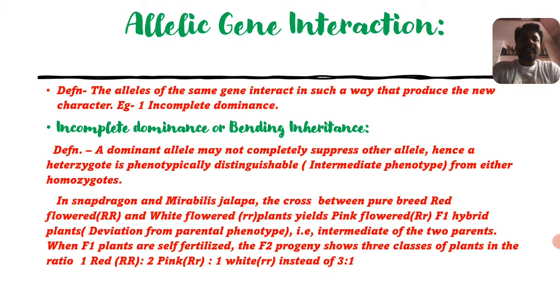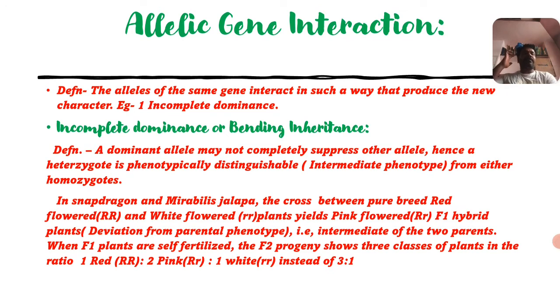In snapdragon or Mirabilis jalapa, the cross between pure breed red flowers, capital RR, and white flowered small rr plants yields pink flowered F1 hybrid, that is capital R small r plants. So it is a deviation from the parental phenotype, that is, intermediate of the two parents.